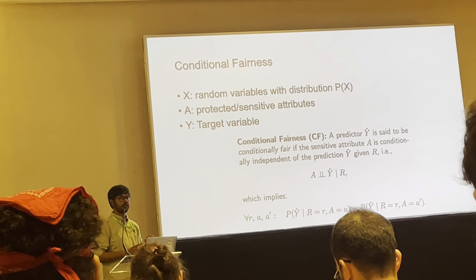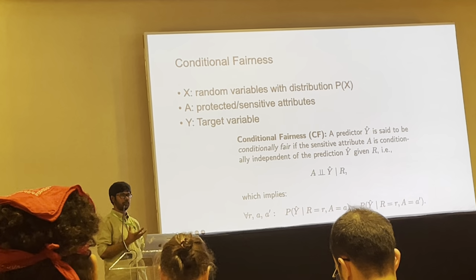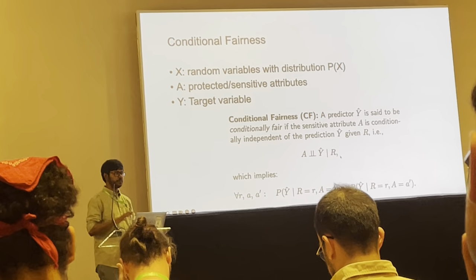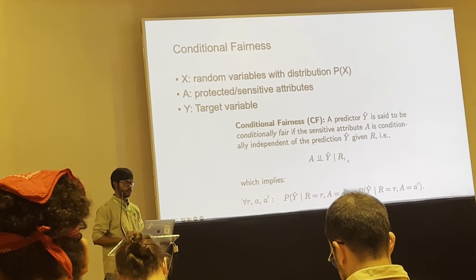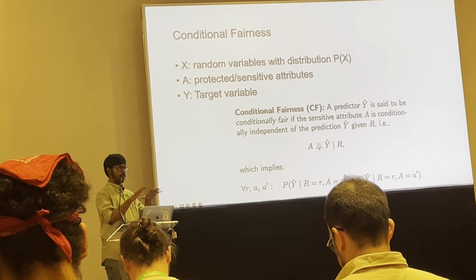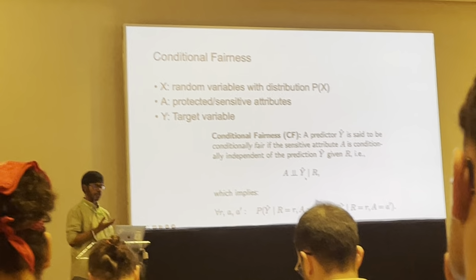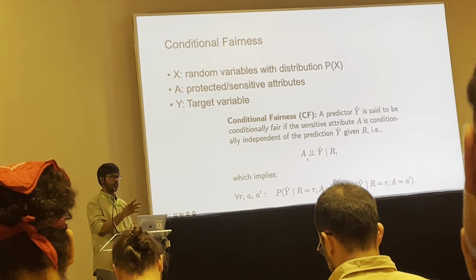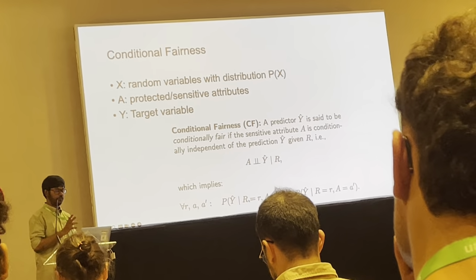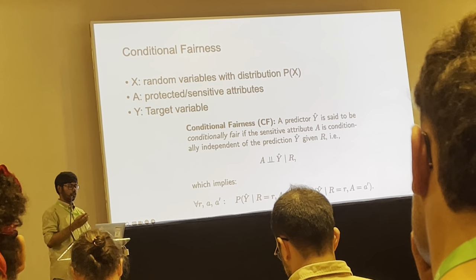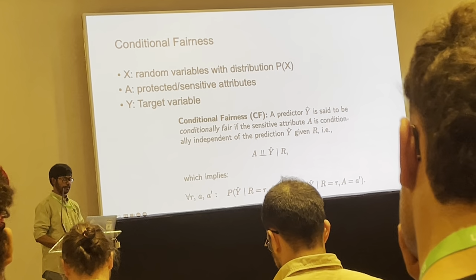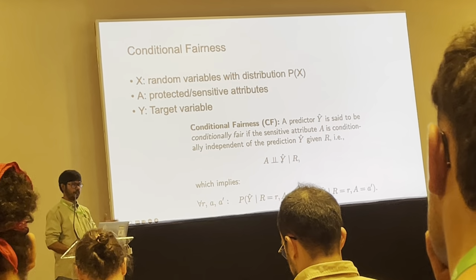For example, if A is the sensitive attribute, suppose the race of a person, and R is maybe some subpopulation, maybe from an area or a country. So in that area the model prediction has to be independent from the specific race of that population. That means R is fixed, that area, but when A equals a versus A equals a prime, both predictions have to be the same. That means A has to be independent of Y given R.